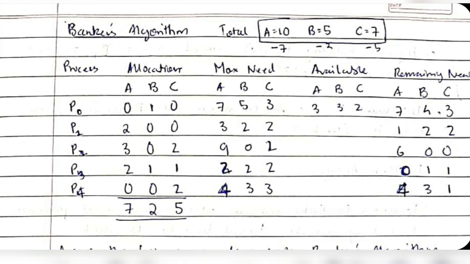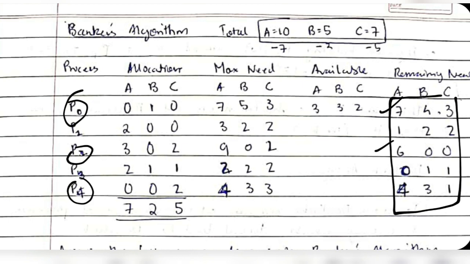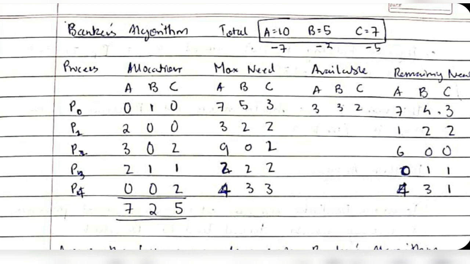Okay. Now what we'll be doing is, we have to fulfill the remaining needs of the processes. In which way will we do it? First we will select this one, or then we'll select this one, or which sequence will we follow, so that all the processes will be executed without having to face deadlock. Okay, so we'll compare these 3 values first, 3, 3 and 2. Can we fulfill the need of process P0, 7, 4 and 3 with 3, 3, 2? No, it's not possible. So we'll move to the next one.